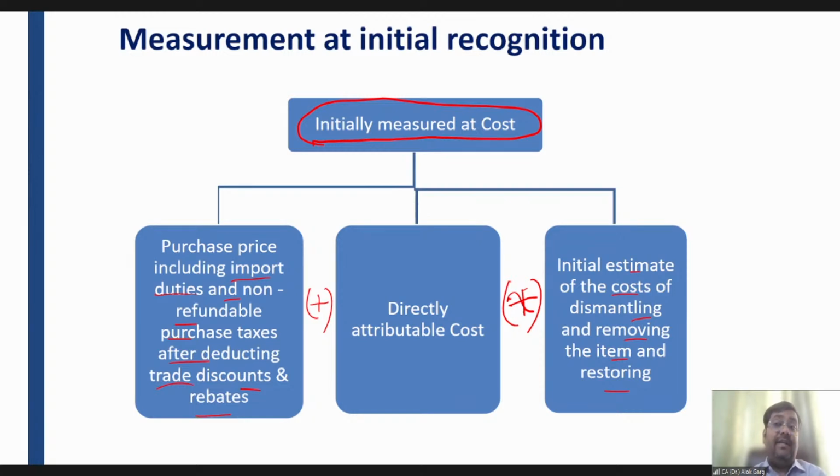So in that case, the site restoration obligation, or asset retirement obligation, or asset dismantling obligation, is required to be created. The provision for ARO, the provision for such restoration or dismantling obligation, needs to be created, and such provision has to be added as a part of the cost of the asset.